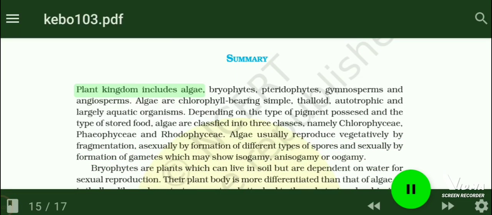Summary. Plant kingdom includes algae, bryophytes, pteridophytes, gymnosperms and angiosperms. Algae are chlorophyll-bearing simple, thalloid, autotrophic and largely aquatic organisms. Depending on the type of pigment possessed and the type of stored food, algae are classified into three classes, namely Chlorophyceae, Phaeophyceae and Rhodophyceae.